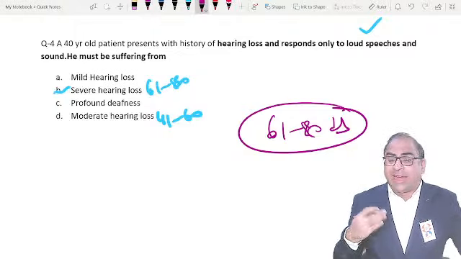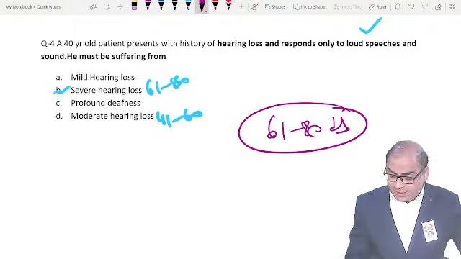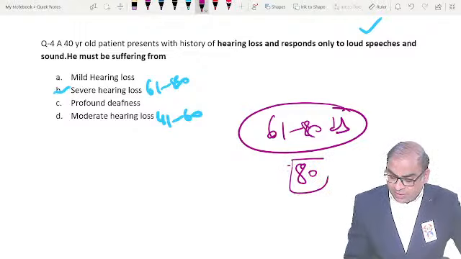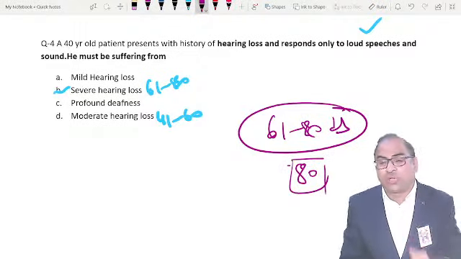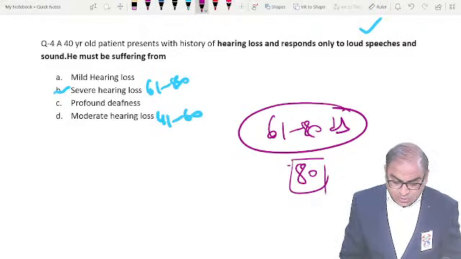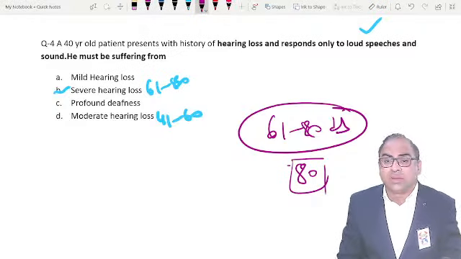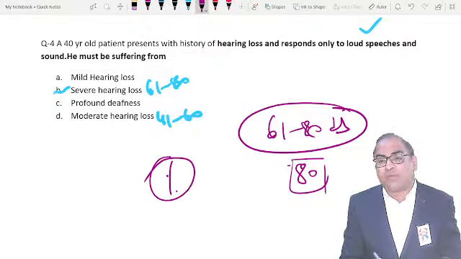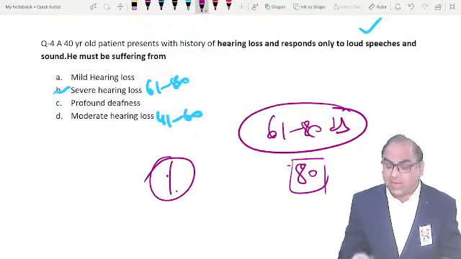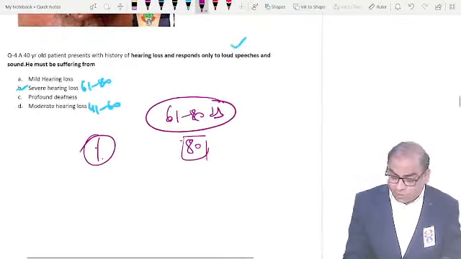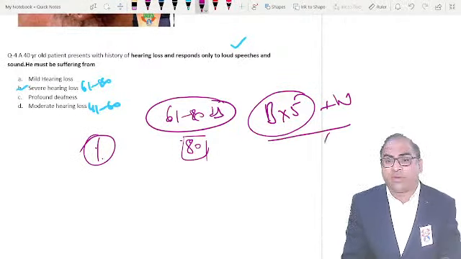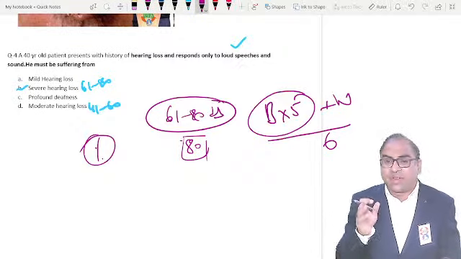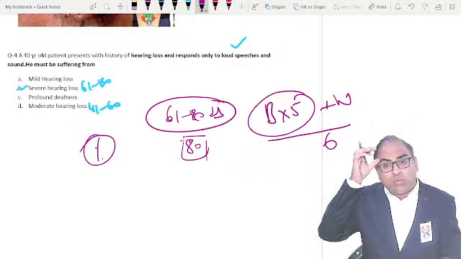Now, if I take 80 decibel, a patient is having 80 decibel in both ears, and if we go with the calculation part, options are given in percentage. Then, beta, we have to calculate the disability. That is what we write as the formula: better ear multiplied by 5, added with the worse ear, divided by 6 to calculate the percentage. So if we go with that method,